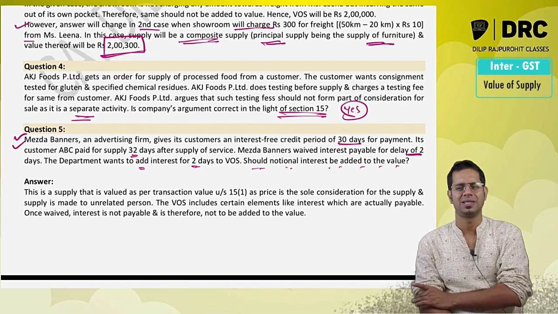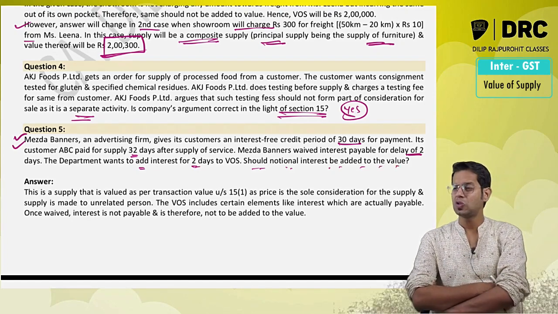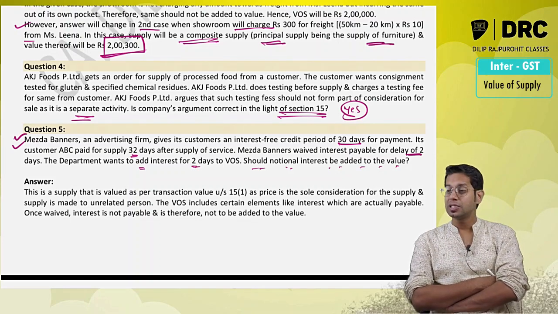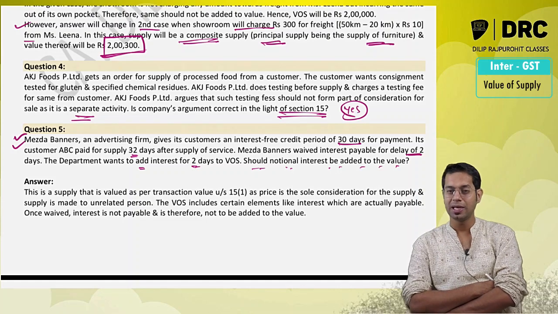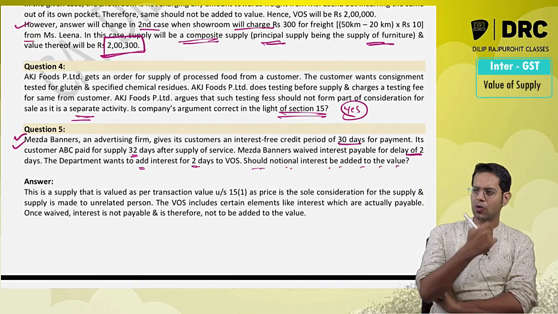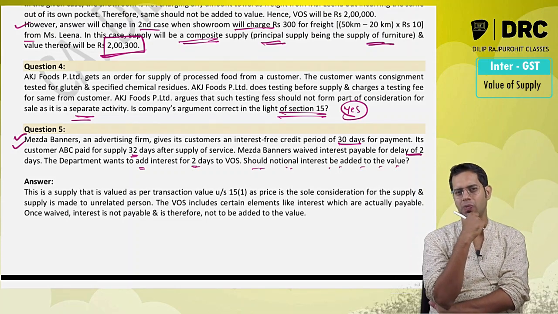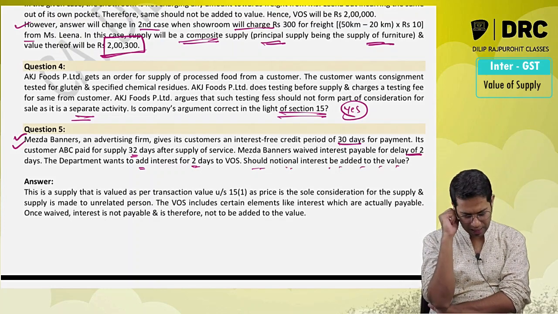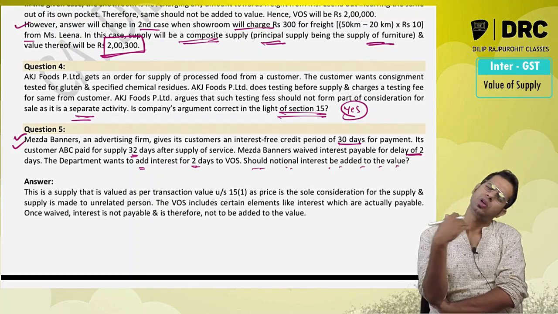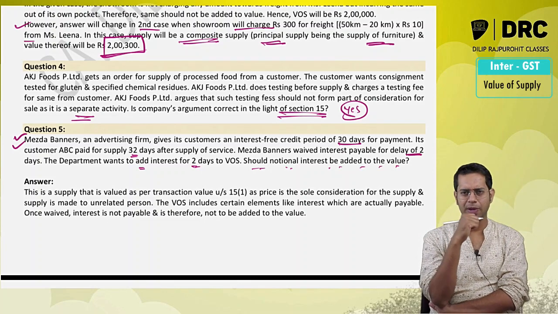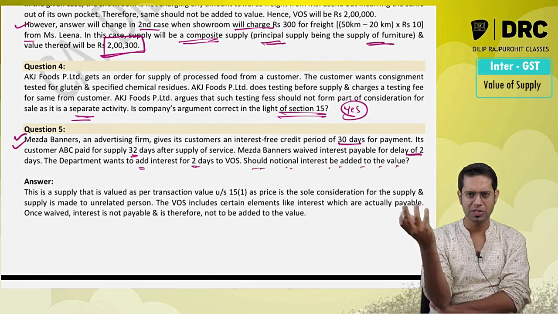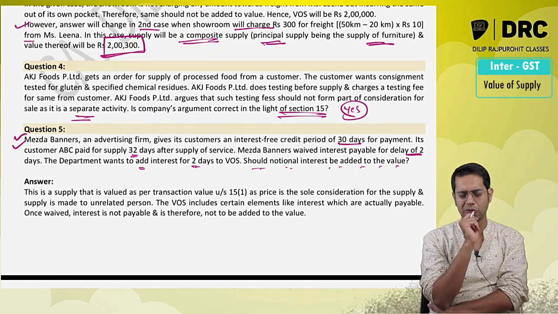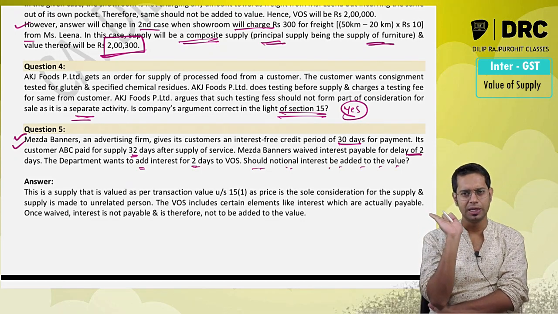Now what has happened in this case is a beautiful case. In exam also normally this kind of questions have been asked. In practical they have asked this kind of question. What is this question actually trying to tell you? This question says that there is a company, some advertising company, which has a policy of making the payment within 30 days. So if you are the customer of this company, you should make the payment within 30 days. If you don't make the payment within 30 days, after 30 days they are going to charge interest from you.